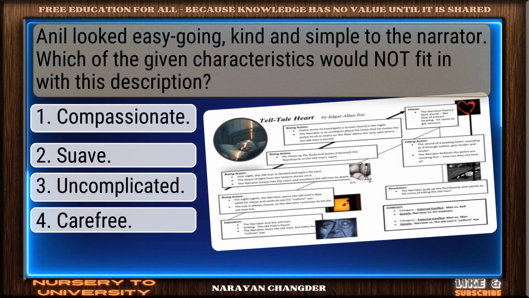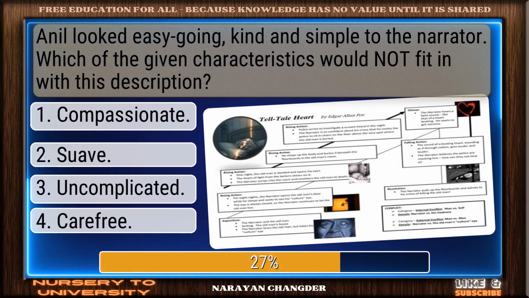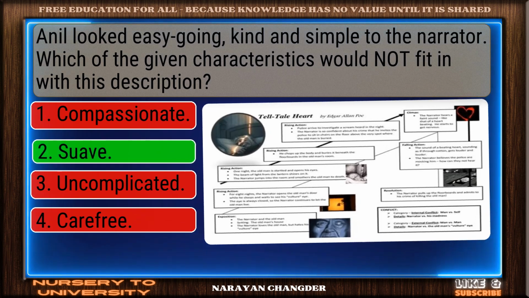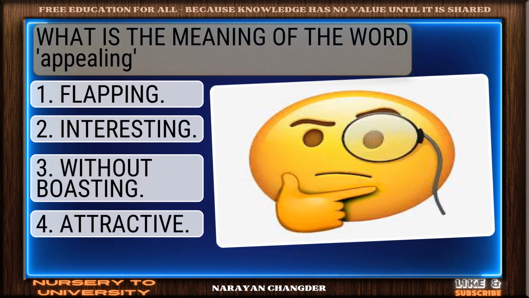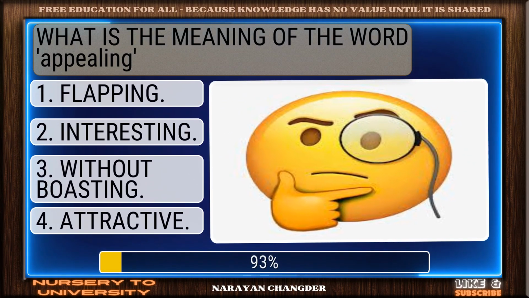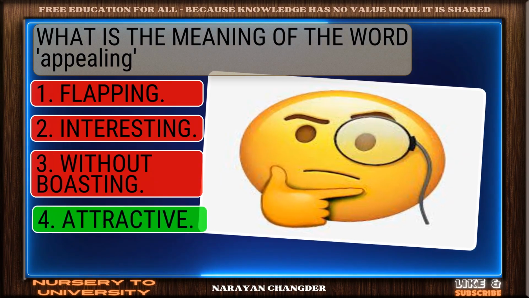Anil looked easygoing, kind and simple to the narrator. Which of the given characteristics would not fit in with this description? Clear logic. Your choice, suave, is sound. What is the meaning of the word appealing? Smart move. Attractive is an accurate answer.